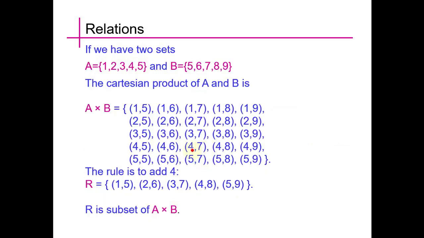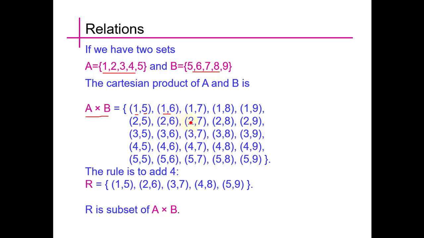Now we study some more relations. Suppose we have two sets, set A containing 5 elements and B also containing 5 elements. The Cartesian product of A and B is, as we see here, taking the first element from A and associating it with each element of B, and 1 is associated with 6.